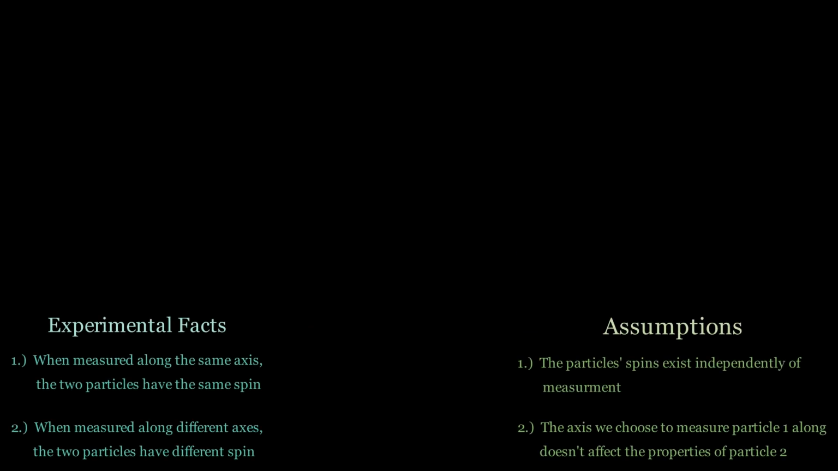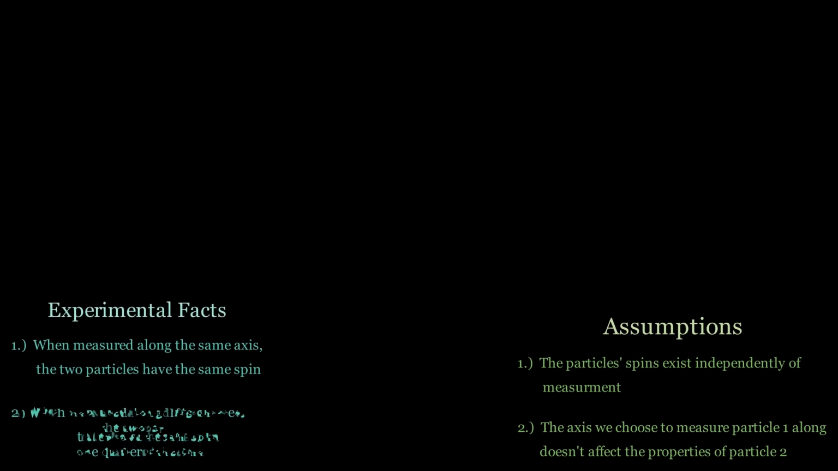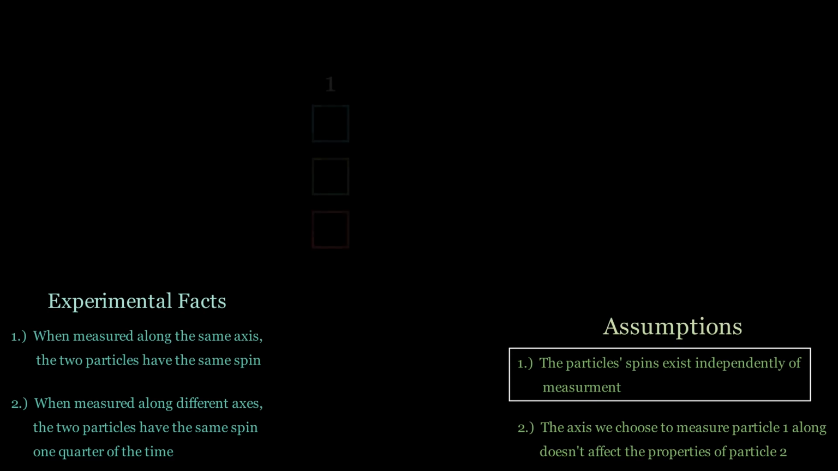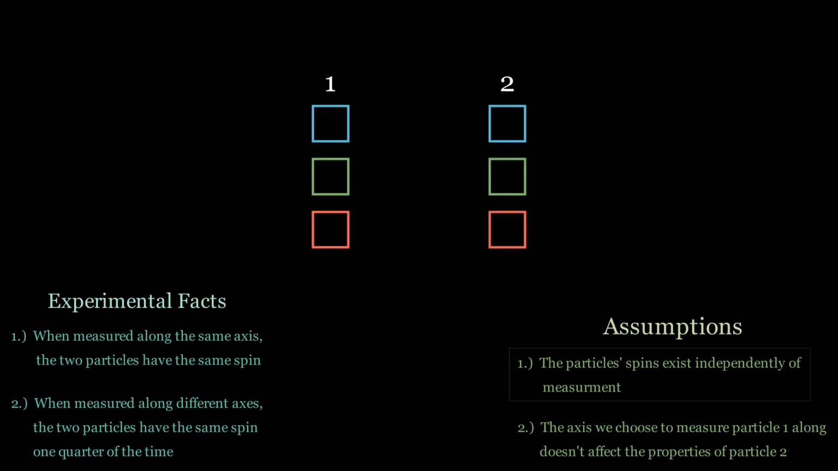In reality, there aren't particles that satisfy these facts exactly, but there are particles that have the same spin when measured along different axes 1/4 of the time. People have done many experiments on electrons and photons that satisfy these experimental facts exactly. Using our first assumption, we can drop the animation of the measuring devices and just let the squares on the left denote the spins of particle 1 and the squares on the right denote the spins of particle 2.